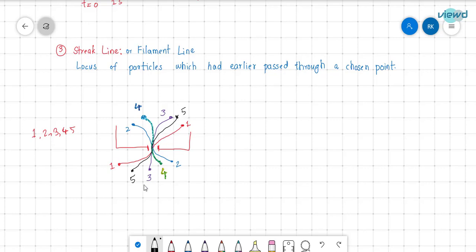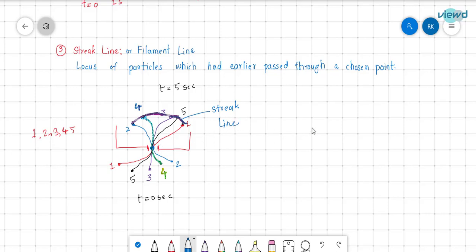Here the time is t equal to 0 seconds, and here suppose t is equal to 5 seconds. So in 5 seconds these persons have reached these positions: first person from here to here, second from here to here, and likewise third, fourth and fifth. If we join all these endpoints, that will be the streak line. That is called streak line, with respect to this point.